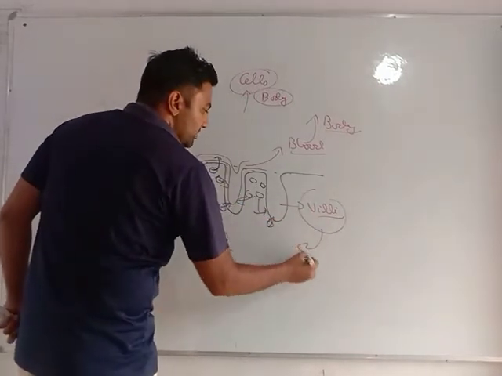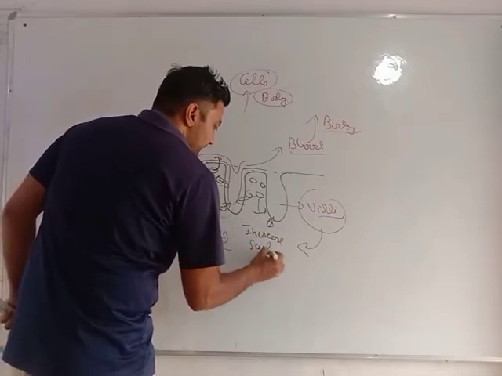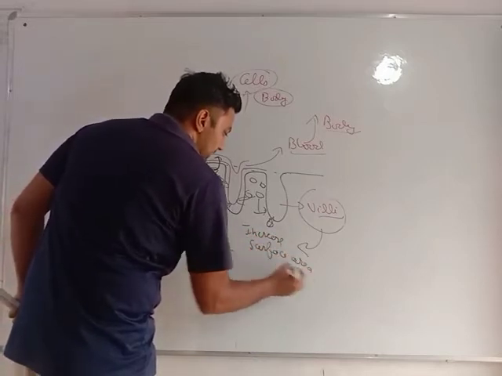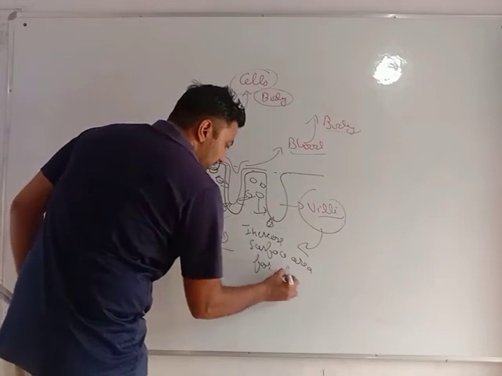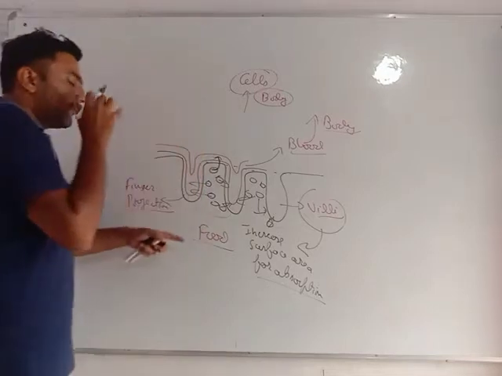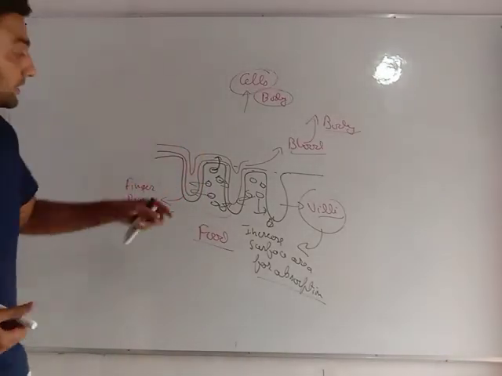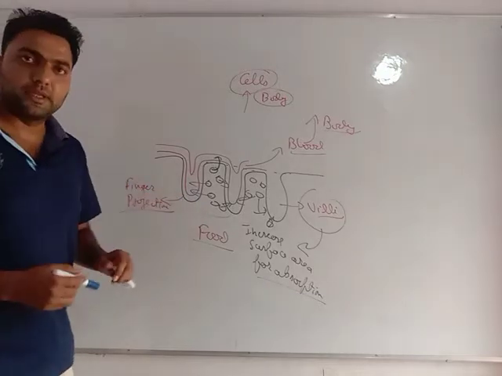So what is the main function of villi? The main function of villi is to increase the surface area for absorption. Very important. Villi are finger-like projections present in the small intestine. They increase the area for absorption.